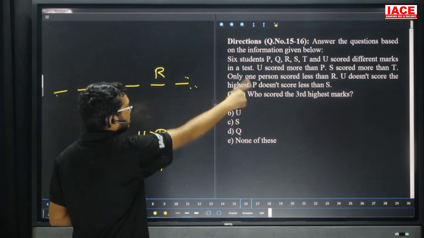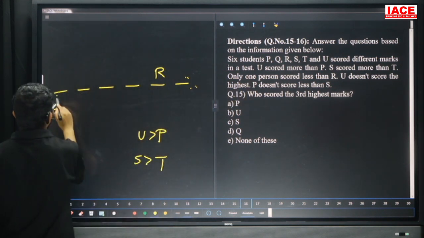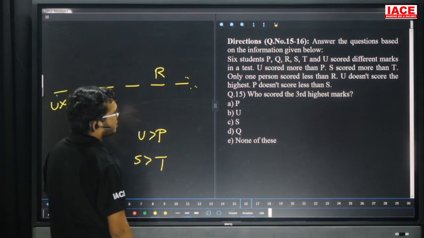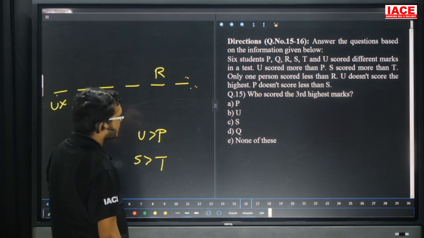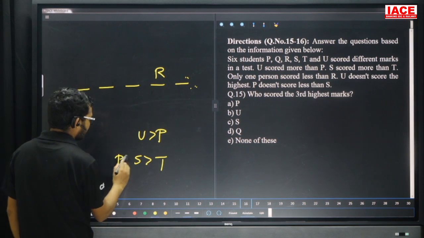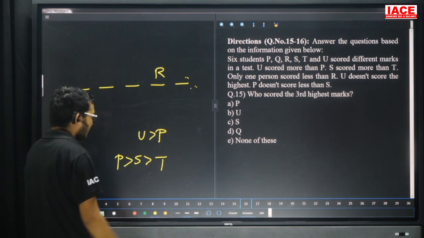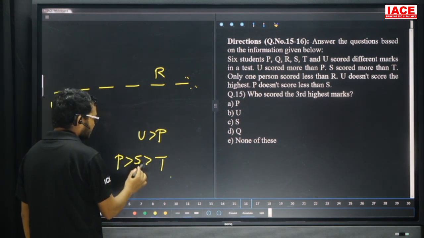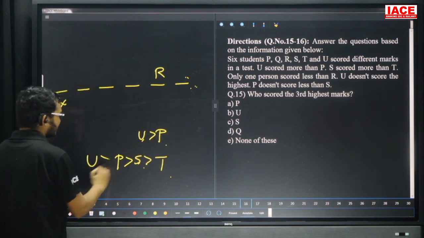Next, U does not score the highest. That means for U here, no chance. P does not score less than S. That means here P scores more than S. S scores more than T. P scores more than S. U scores more than P. Now U is more than P.